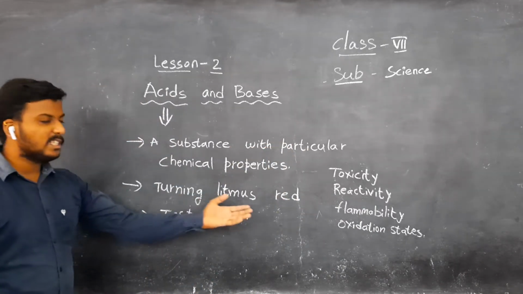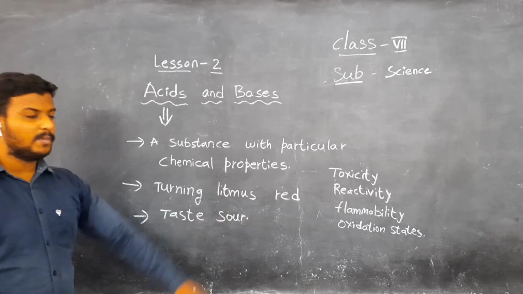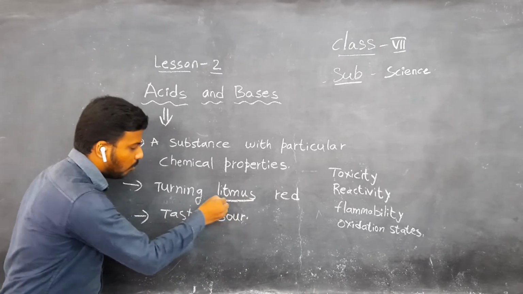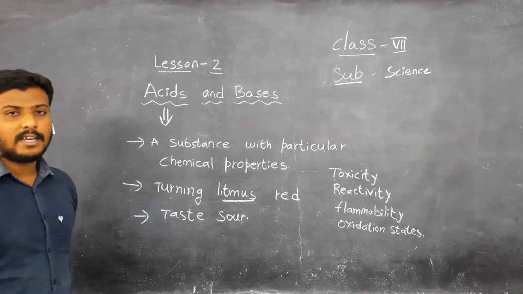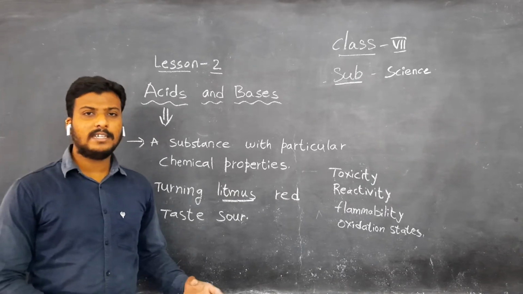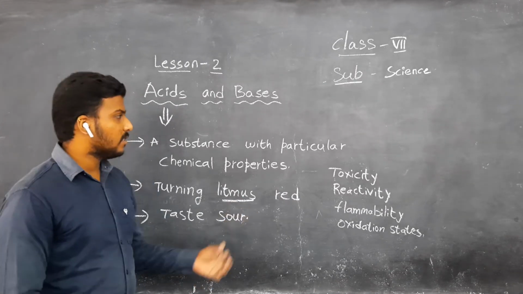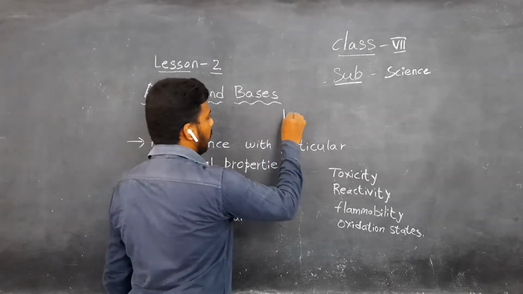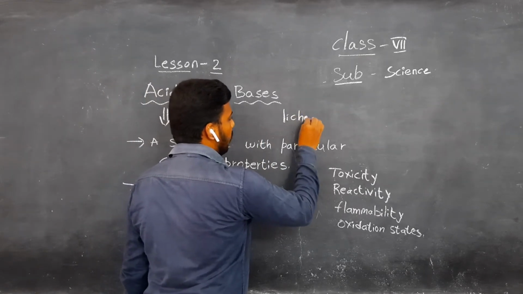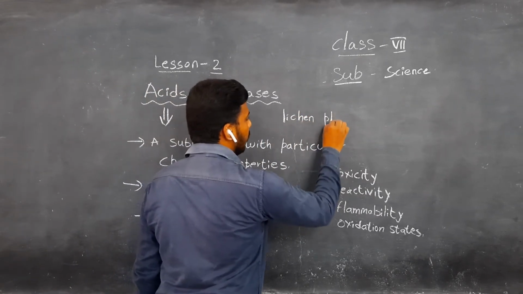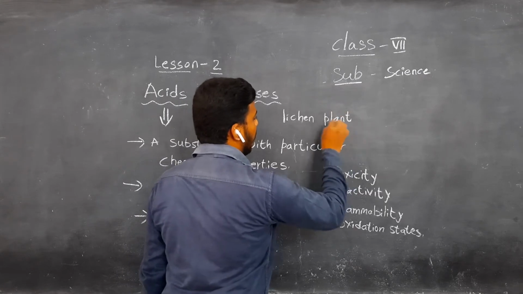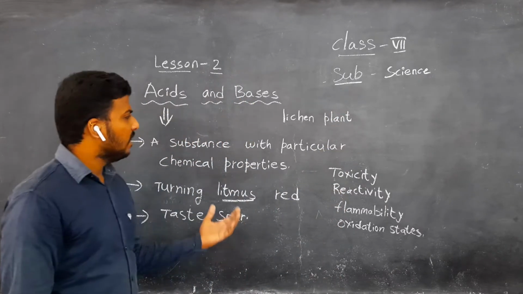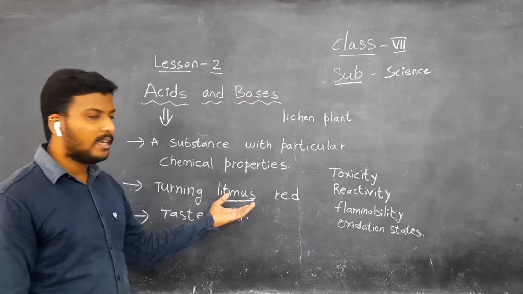Then turning litmus red. What is turning litmus red? See, litmus. What is litmus? Litmus is an indicator. What is an indicator? See, litmus comes from the lichen plant. There is a plant called lichen. From the lichen plant, we will get this litmus. It is a dye. It is a colored dye.